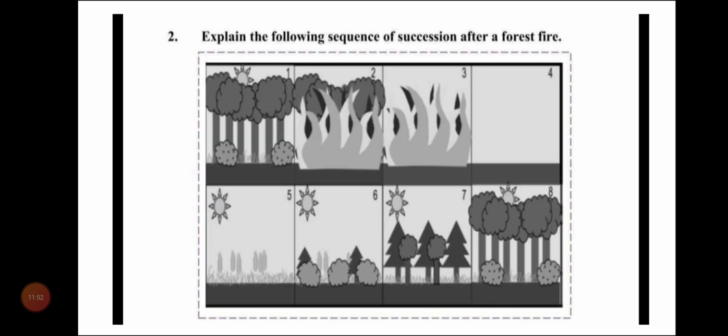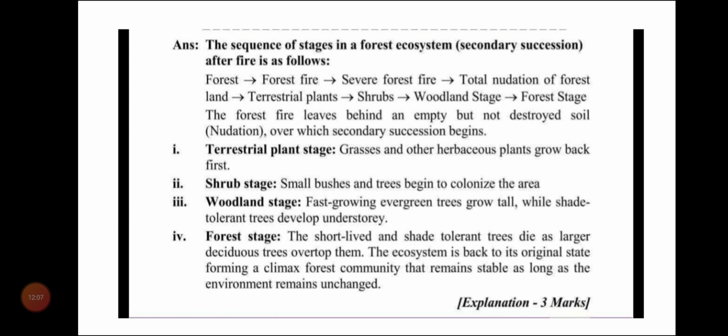See here, forest is there, then several forest fires, and because of that, in the 4th step, total nudation means no plants you can see, it has become totally barren. Then some terrestrial plants arise on that land, and some shrubs come. Those shrubs grow into the woodland stage, and finally it reaches the forest stage.